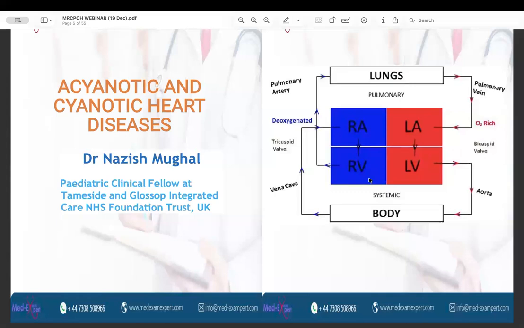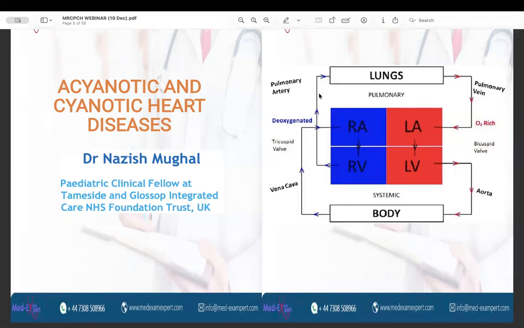What happens is that in case of large VSDs or in long-standing cases, as a result of continuous left to right shunting, there comes a point when the pulmonary circulation cannot accept more amount of the blood from the left side. So what happens? The resistance in the pulmonary vasculature increases.